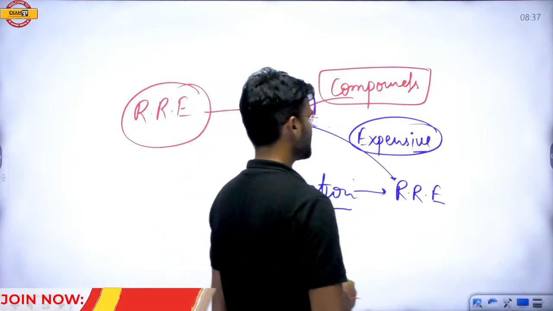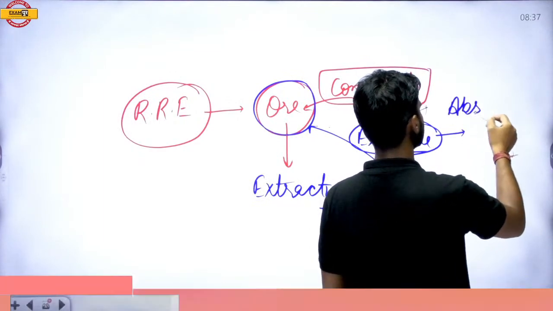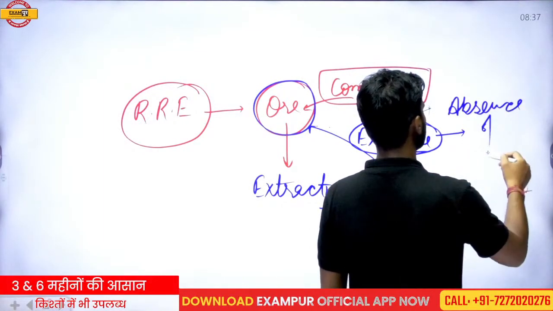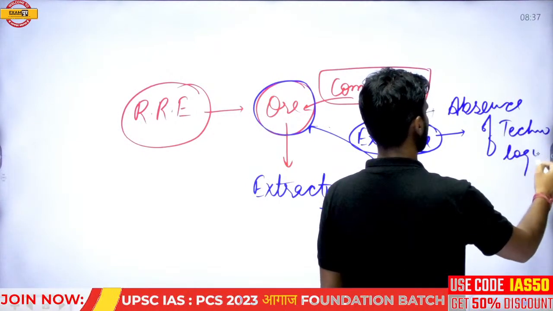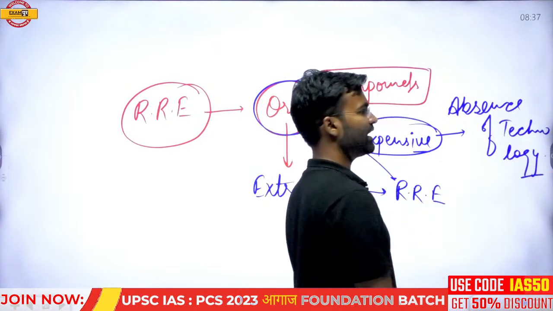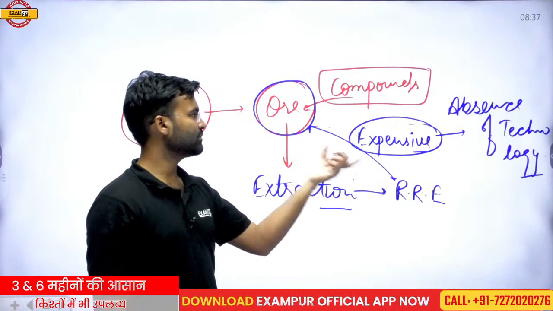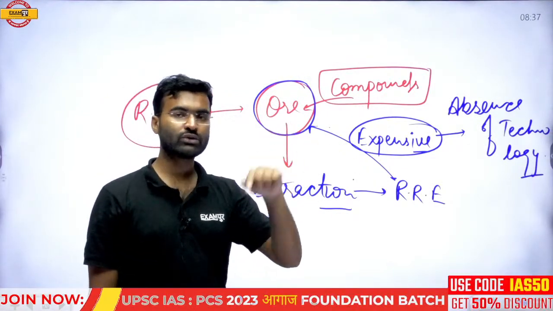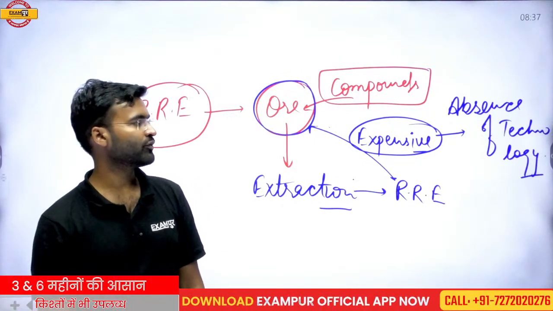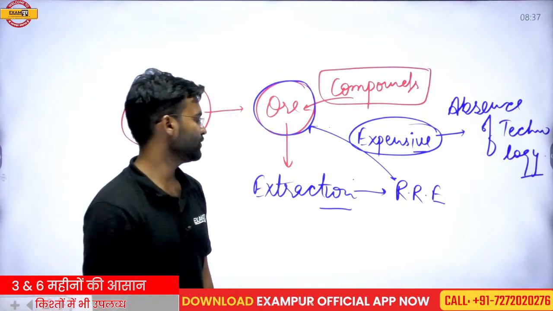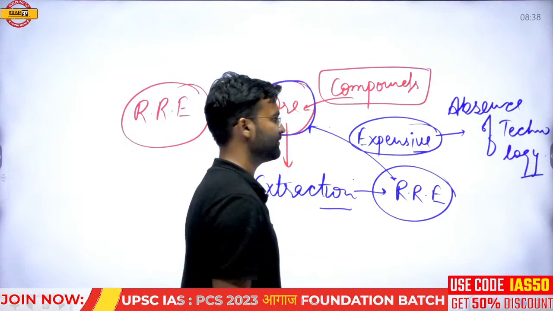Why is this expensive? There is an absence of technology. We don't have the advanced technology which can easily segregate the rare earth metal from the ore. And if any country doesn't have the advanced technology, then it would be expensive. So extraction of the rare earth metal from ore is very difficult.